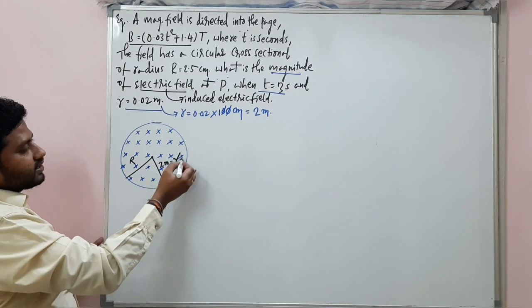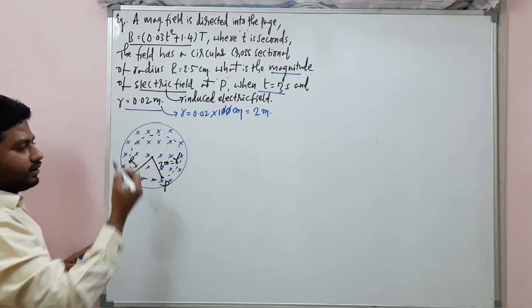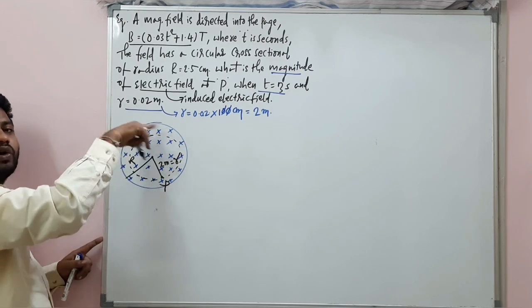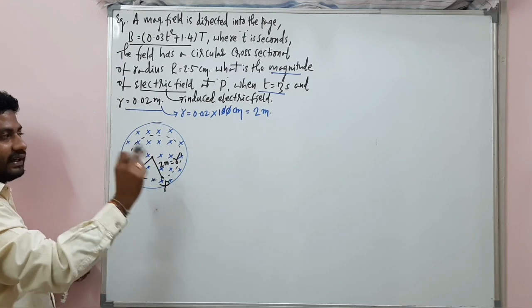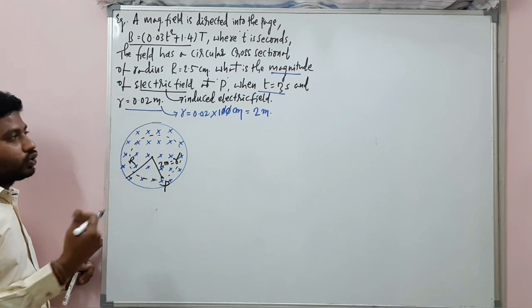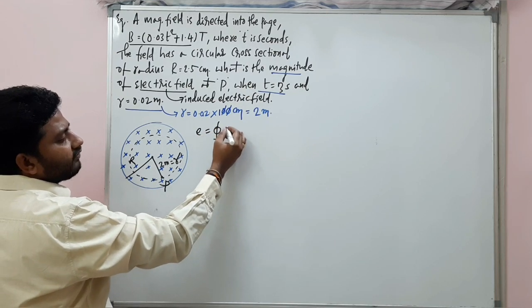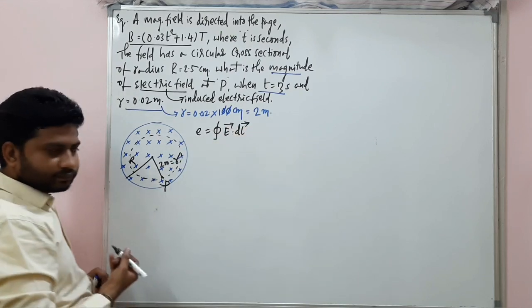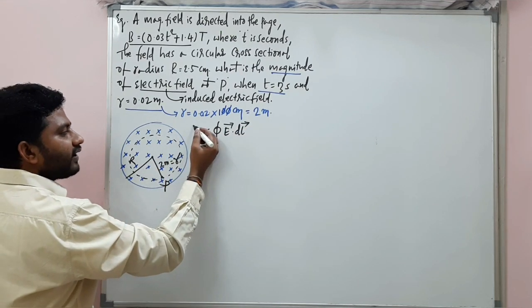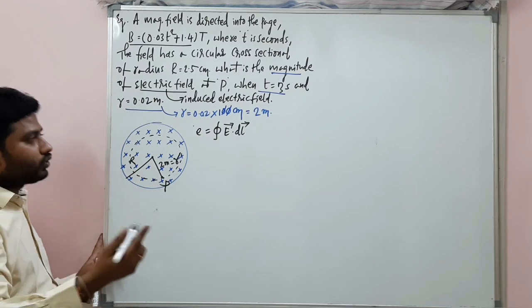So this is the considered circumference of the circular ring. Imaginary circumference of the circular ring. So you know induced EMF is equal to the closed integral of E bar dot dl bar. As we need to find the induced electric field magnitude, let's write.